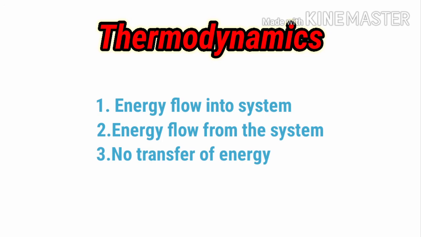In which cases the value of Q will be greater than, less than, or equal to 0, we are going to see. How the transfer or exchange of heat takes place between system and environment, we will see now. So likewise there are three processes, we will learn each of them one by one. These three processes in detail we will see in the next video.